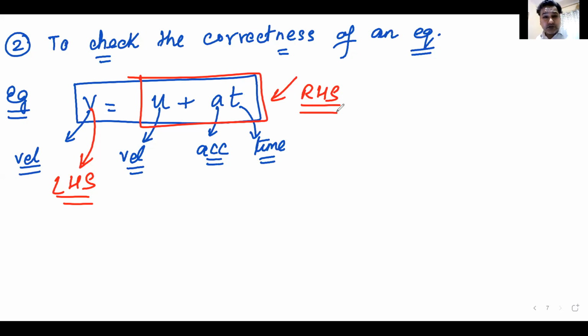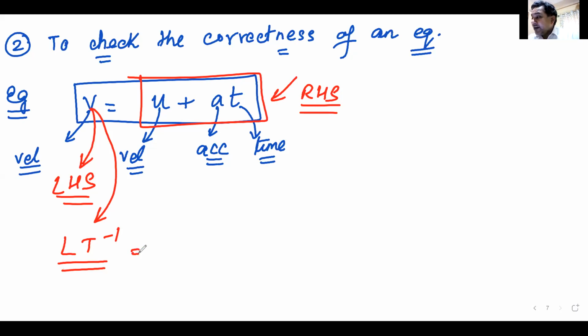If the dimensions on both sides are equal, the same, the equation is correct. Am I clear? Okay. What are the dimensions on the left hand side? It is velocity. So the dimension is LT minus 1. This is the dimension of the left hand side.